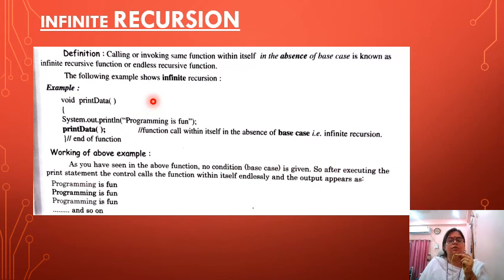Infinite recursion: when no number of times has been given, it will work infinitely, calling or invoking the same function within itself in the absence of a base case. When no base case is there, it is known as an infinite or endless recursive function. See here, no base case has been given, just a function name, a printing statement, and again a function invocation. So there is an absence of a base case, it will keep giving output, and it is known as infinite recursion.